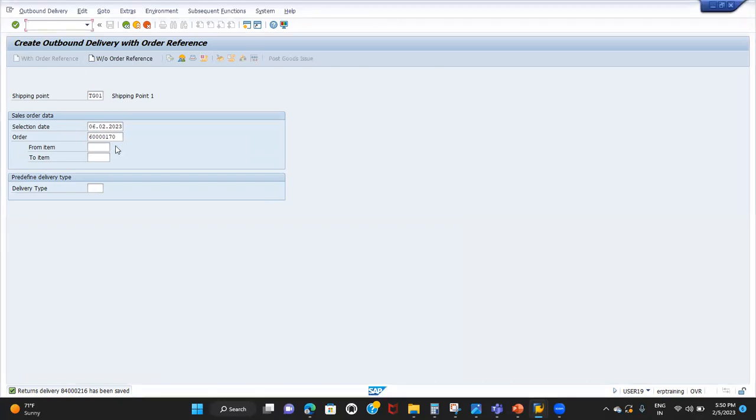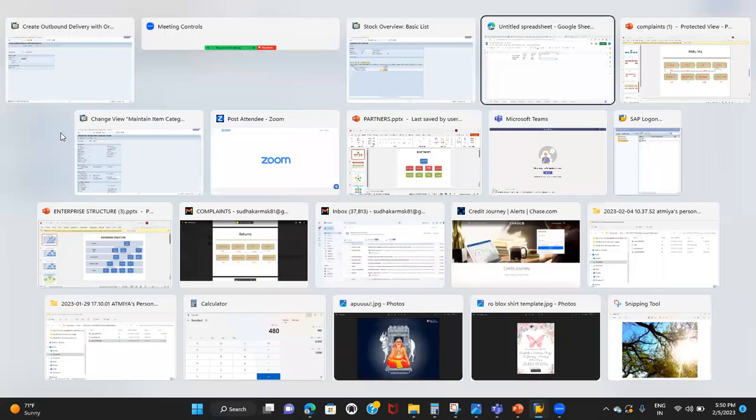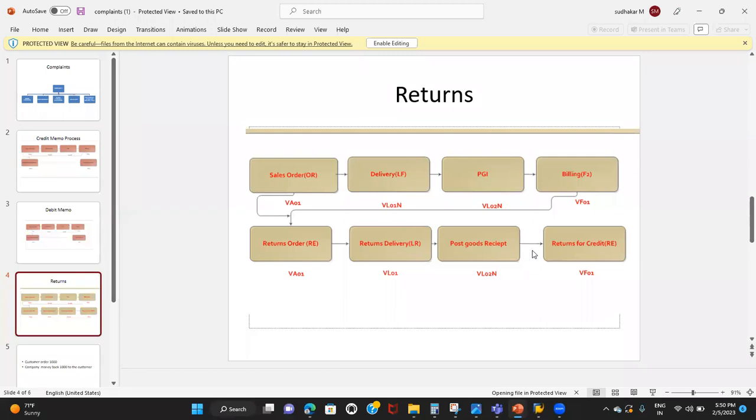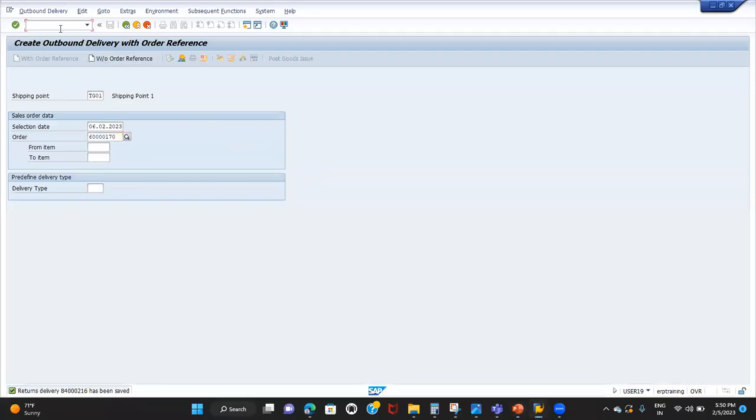Okay, so now I'm going to create the credit memo, right? Whatever returns we have received from the customer, we need to issue the credit memo to the customer. So it is called a credit for returns. Credit for returns will always be created with reference to the return order. It will not be with reference to the delivery. Always it will be with reference to the return order only, which is called order related billing again. So I'll go to VF01.